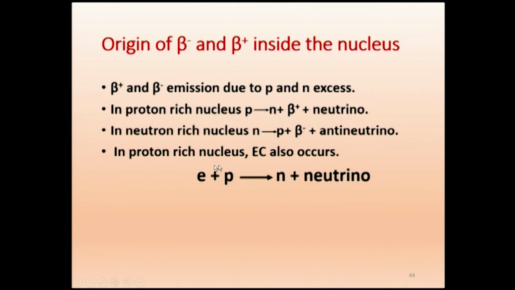Already we discussed electron capture. If the nucleus is unable to emit a beta plus, it takes electron capture. One electron will be captured into the nucleus. Thereby, this electron, which is minus, and one proton, which is plus, combine, so the charge vanishes. It becomes a chargeless neutron plus neutrino. So this is the origin: neutron becoming proton, proton becoming neutron. That is the origin of beta plus and beta minus emission.